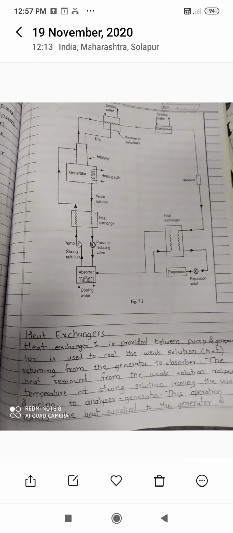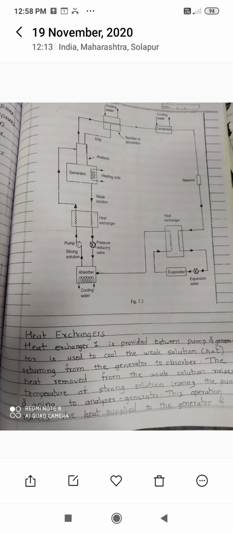Now after the absorber, that strong solution enters into the generator with the help of the pump. This strong solution enters the generator through the second heat exchanger, which is installed in between the absorber and generator.